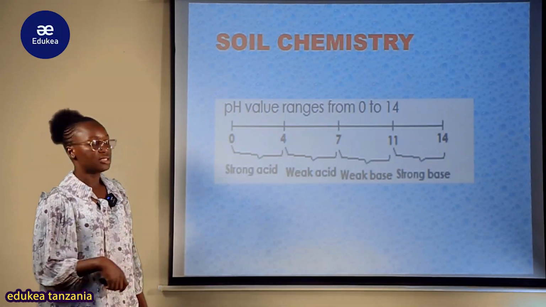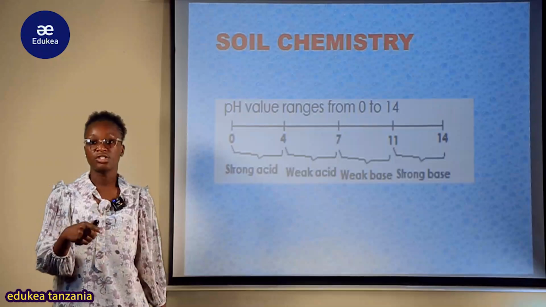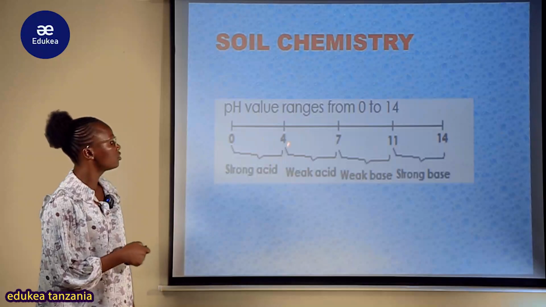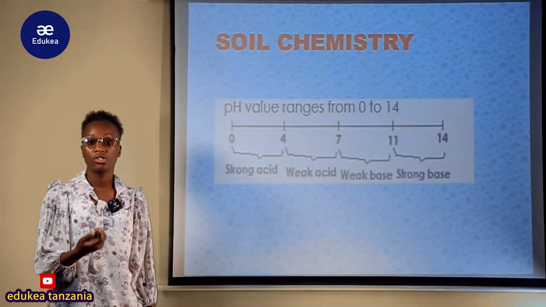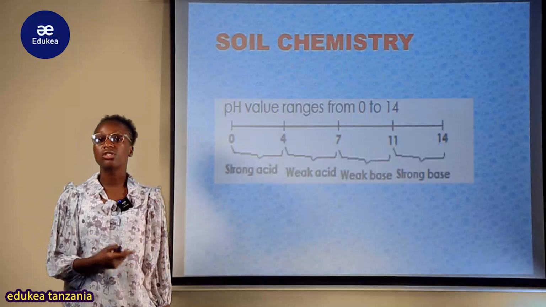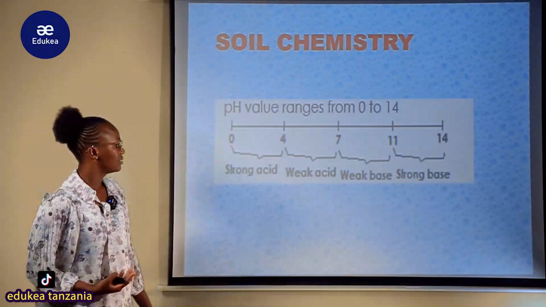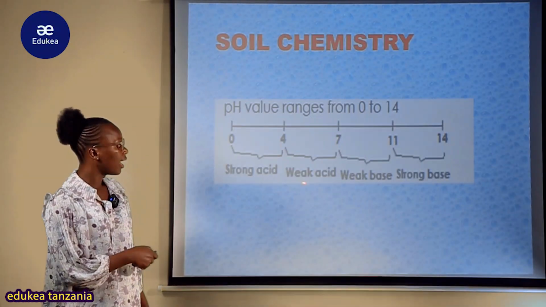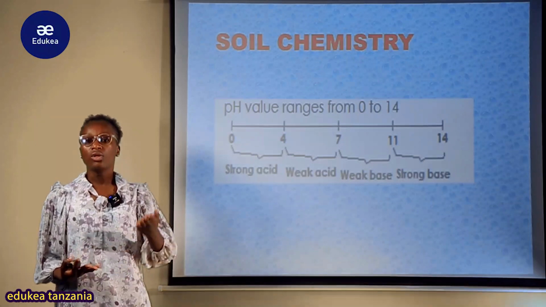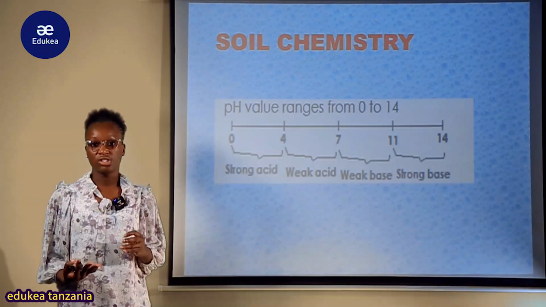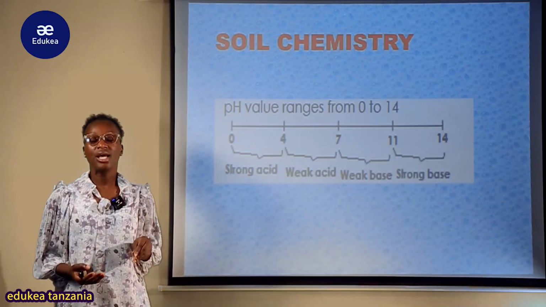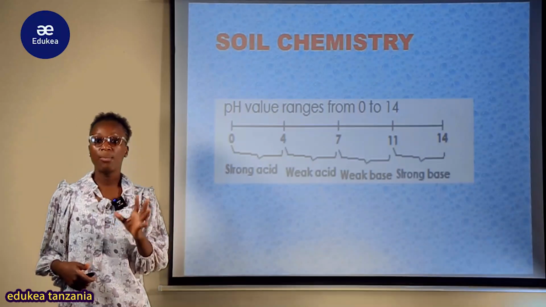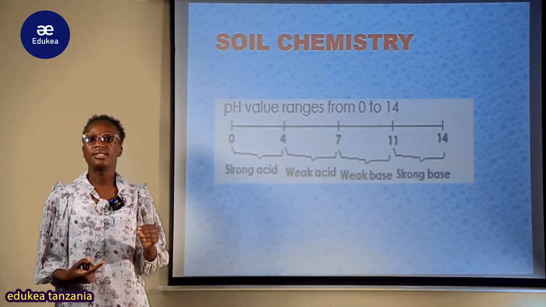Now kama itakuwa imerange our value number ambayo tutaipata concentration ya maybe hydroxyl ion or hydrogen ion, if it will range from 0 to 4, simply tutajua kwamba that kind of soil is made up of strong acid. But also if it ranges from 4 to 7, hapa tunasema kwamba this is weak acid. So tukipata the value of the pH of a certain soil after determining it, tukapata okay ina range katika this kind of scale, tunajua okay the soil is made up of acidic, lakini ile acidic iliyoko pale it is weak acid.